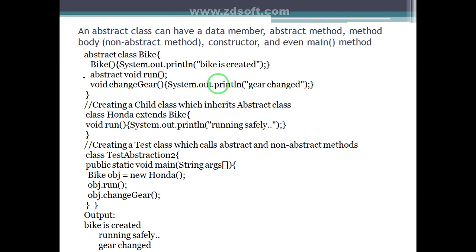Then we create the test class that calls the abstract and non-abstract methods. Public static void main is defined in TestAbstraction2, where we create the reference variable of parent class Bike, obj, and assign the reference of child class Honda to it, and call the methods obj.run and obj.changeGear. So the output is: bike is created, running safely, and gear changed.